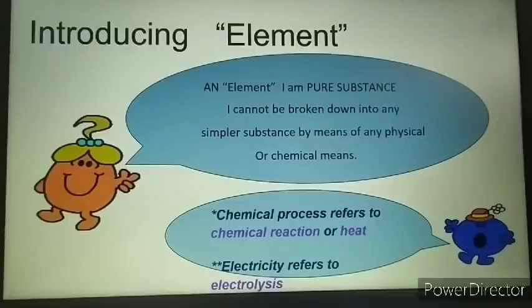For example, if I give you the example of gold, if we keep breaking a piece of gold until only a small particle of it is left, that small particle will tell you that it is gold only. It's not going to change. It's nothing else mixed into it. It is gold only. So we consider an element as a pure substance which cannot be further divided into a much simpler substance.